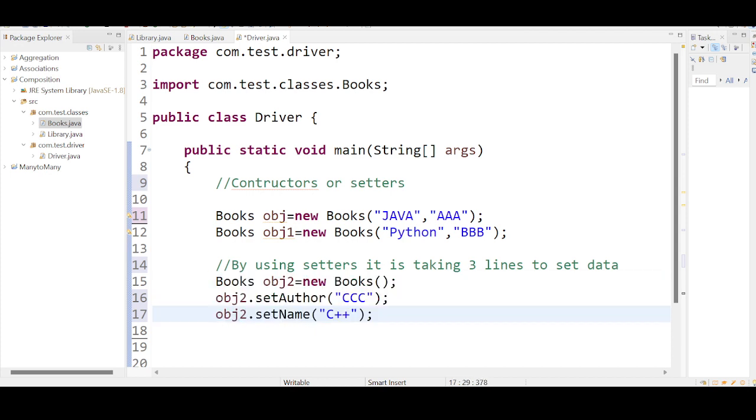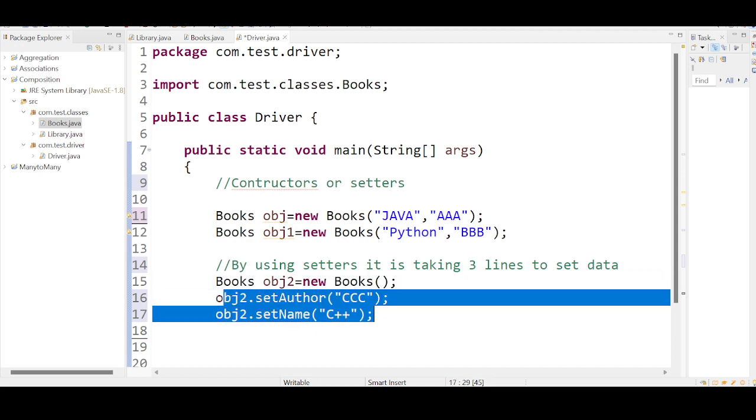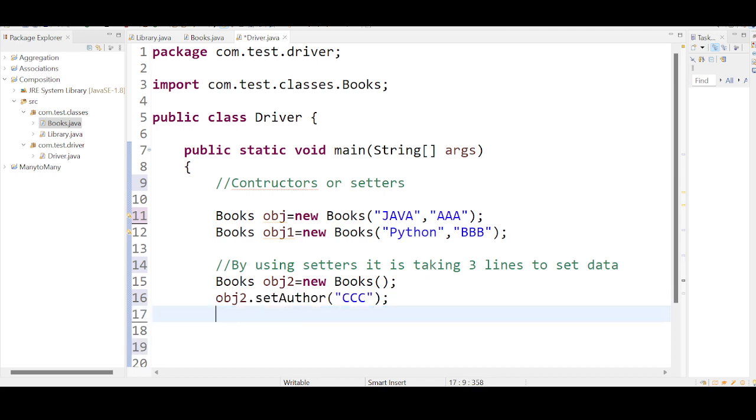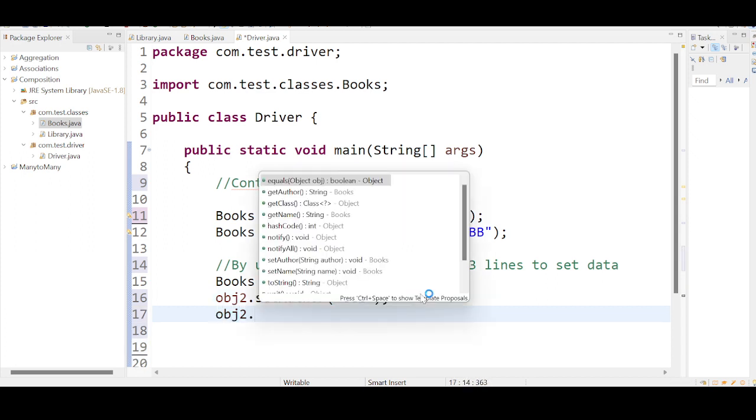Now the disadvantages. With setters it is optional for you. If you leave this field empty, no issues. The value is going to be null. But with a constructor you cannot leave anything empty here. It will give you an error. You cannot do this. See, it is giving you an error. You should ensure that you are placing some data. But here, by using setters, it is okay. If you are not storing any data, by default, the null value will be stored. So keep these things in mind.